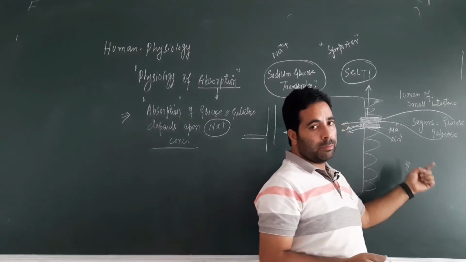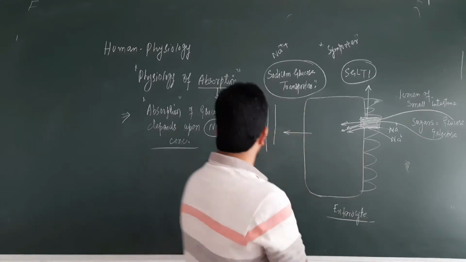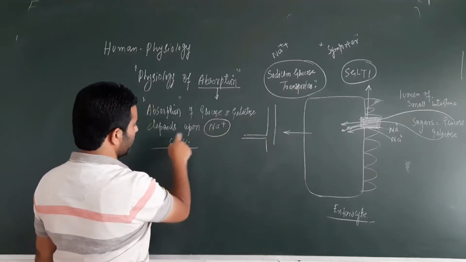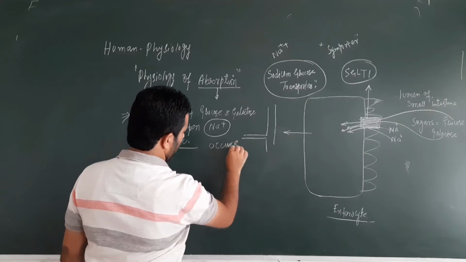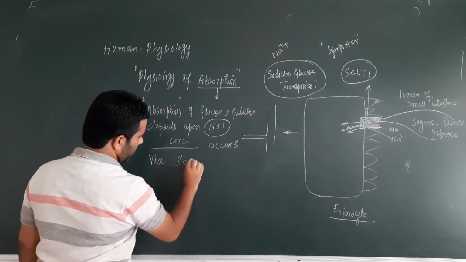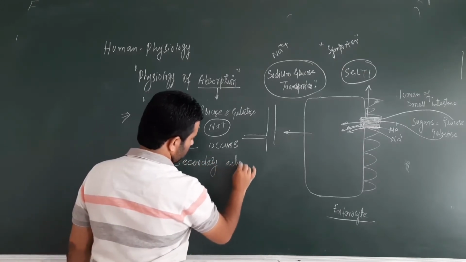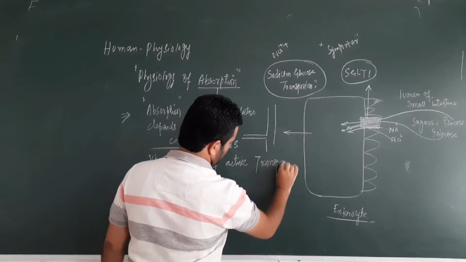Glucose and galactose are absorbed by active transport, while sodium is moving by passive transport. So we can say this absorption of glucose and galactose, which depends upon the sodium ion concentration, occurs via secondary active transport. It's not primary active transport, it is secondary active transport.